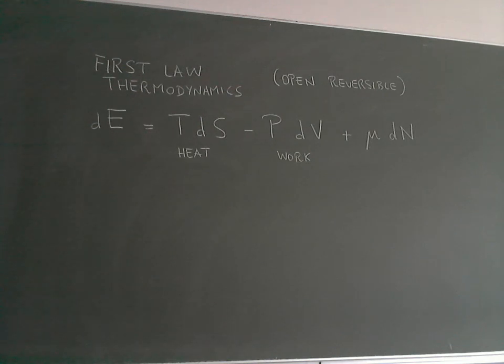system. And these first two terms for an open and reversible system, I can write them as: the first one, the heat exchange, is TdS; the work exchange is PdV; and there is also another term here in my equation, which is mu times dN. Mu is the chemical potential, dN expresses the change in the number of particles. So the system is open, so it can exchange particles with the external reservoir.